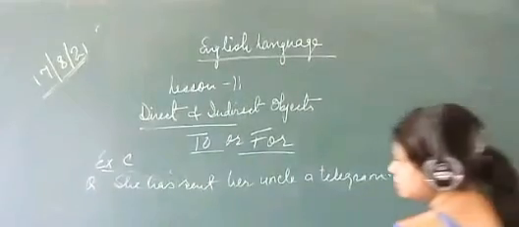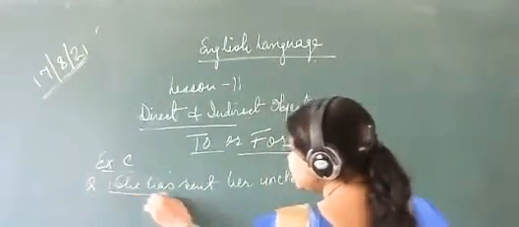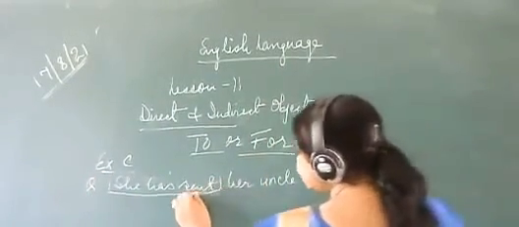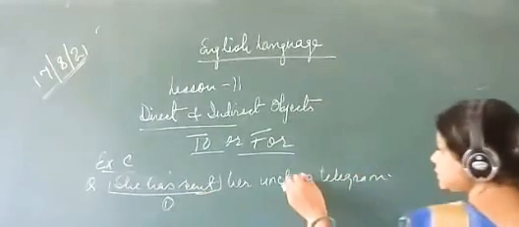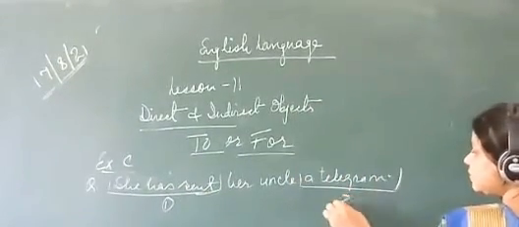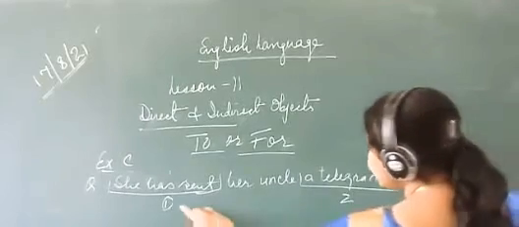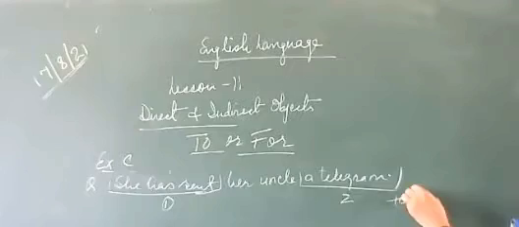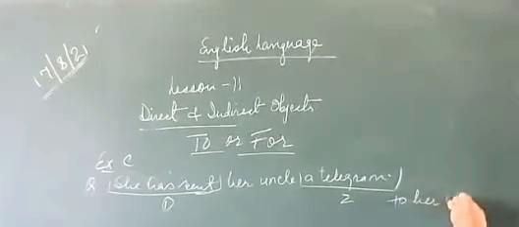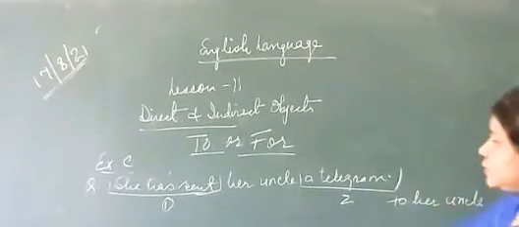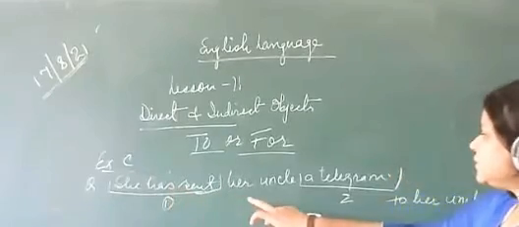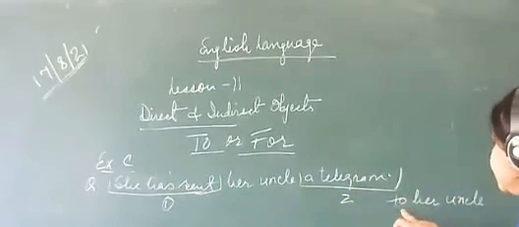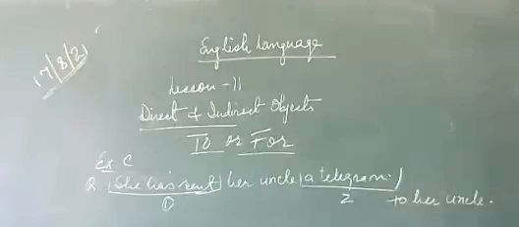See what the answer would be. First of all, you will write: she has sent. This will be the first portion. Then a telegram will be the second one. After this, you will write to her uncle. So: she has sent a telegram to her uncle. This is the answer.